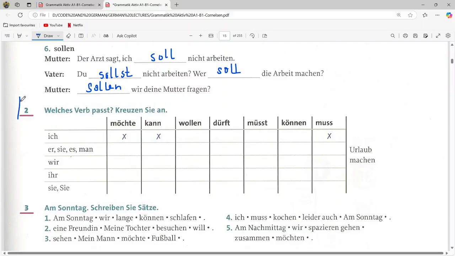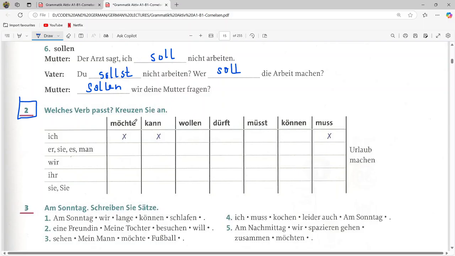Next task. Task 2. Welches Verb passt? Kreuzen Sie an. So which verbs fit? We have to cross them. So we have the verbs möchte. Möchte means would like to or want. Kann means can. Wollen means want. Dürft means may or allowed to. Muss means must. Können means can. Müssen or muss means must, right?